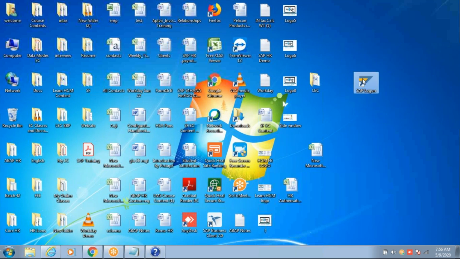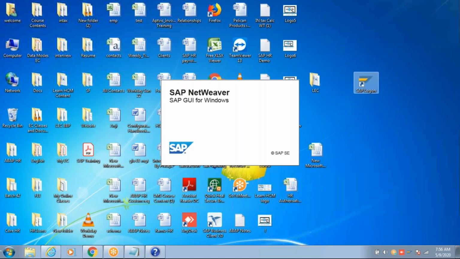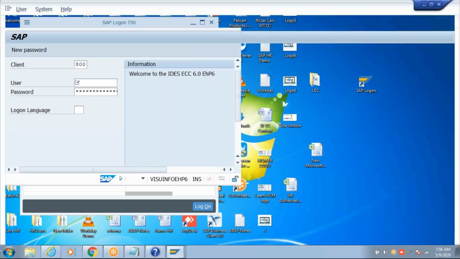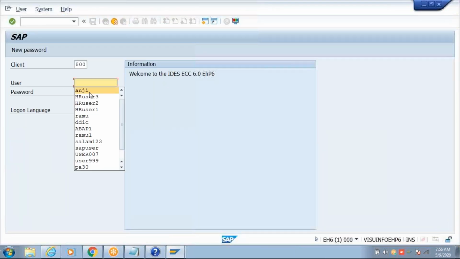So here, I've already initiated the structure, right? So next time I cannot use create because I've already created.